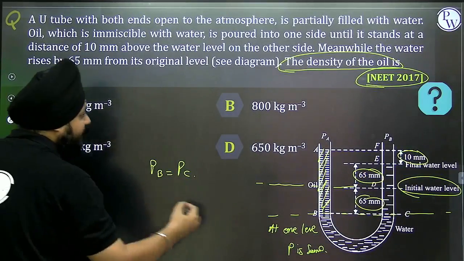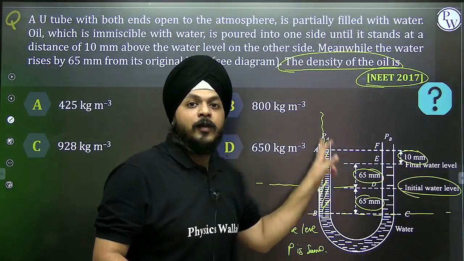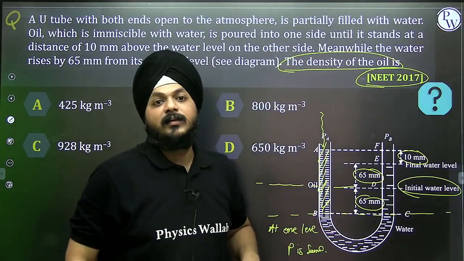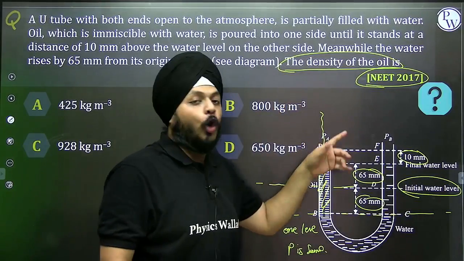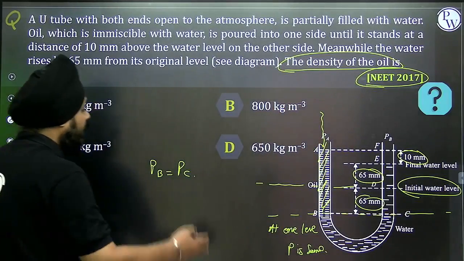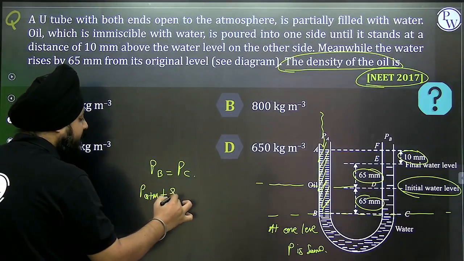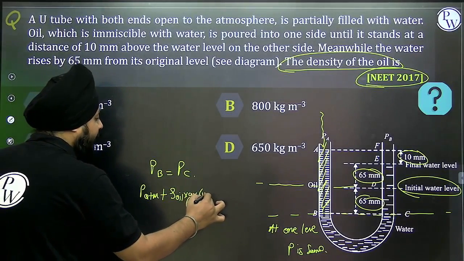So on the left side, can I say, see, both ends of the tube are open. If both ends of the tube are open, it means atmospheric pressure is acting. If it is closed, atmospheric pressure is zero. So here at B, can I write it is atmospheric pressure plus density of oil into g into the height, that is 140 mm.